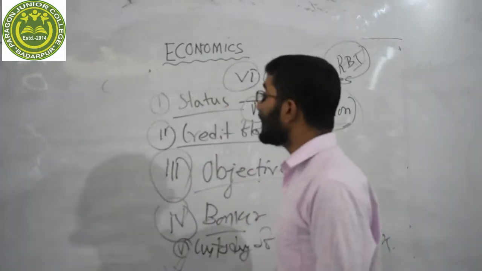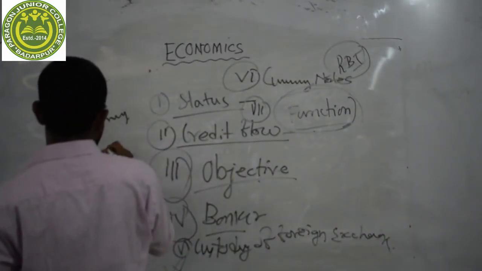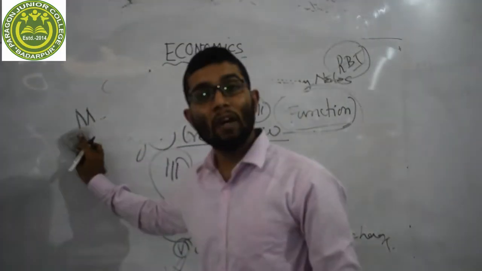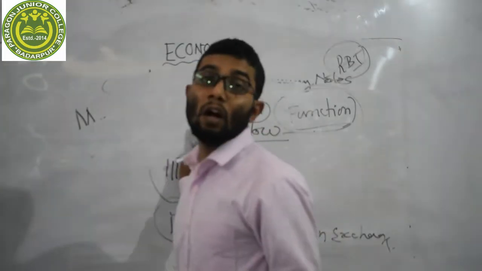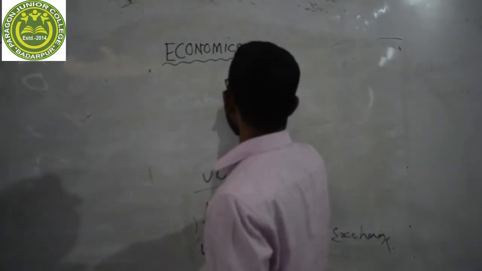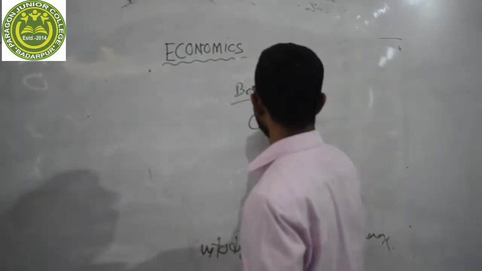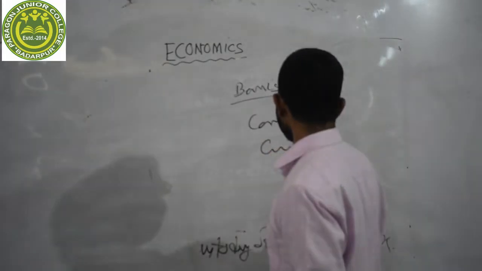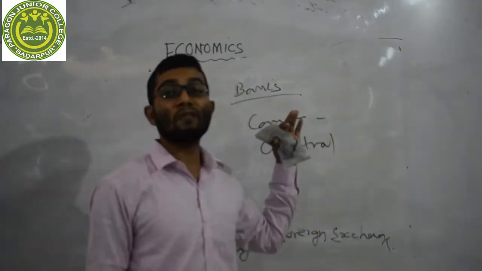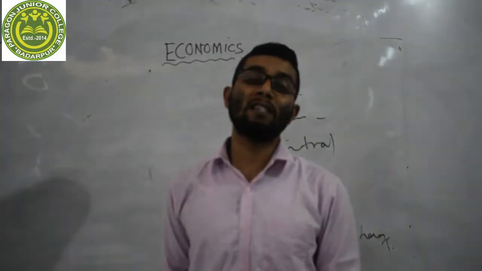Dear student, in this video we discussed the money and banking system. In my last video, as I already told you, I discussed money and the functions of money. So in this video, especially, we discussed banks. What is the meaning of banks? We discussed commercial banks and central banks. And also the functions of commercial bank and central bank, and the types of commercial bank.